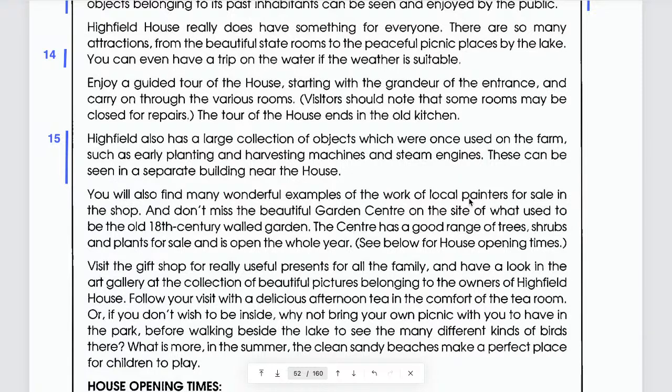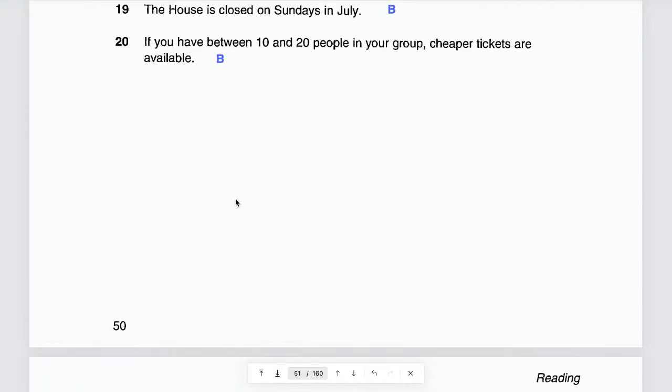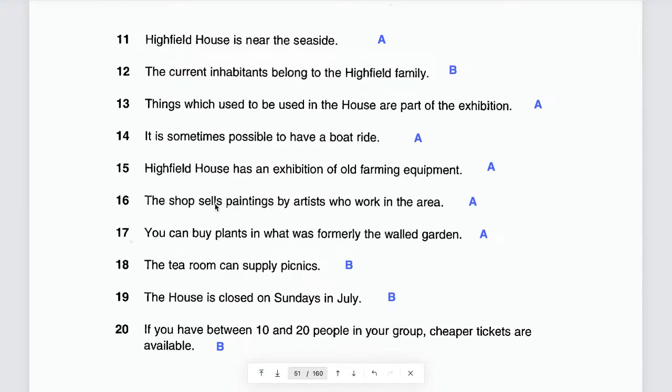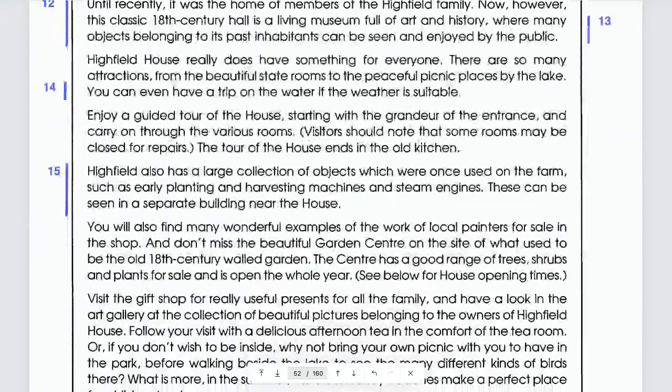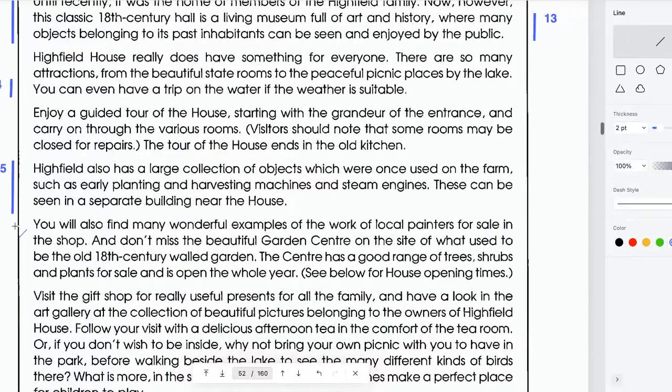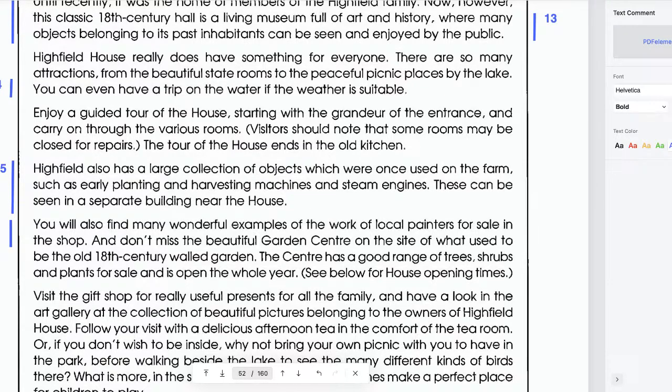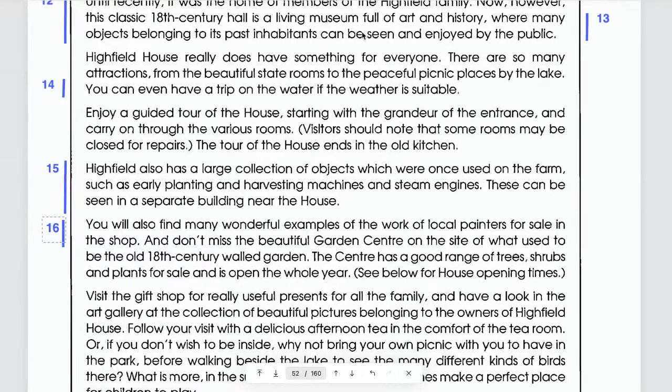Why do we know those are for sale? Because it's in the shop. We see the words for sale in the shop. For sale in the shop means the shop sells that or sells them. You understand? So exactly, that is the correct answer. That is number 16. Now you can mark that, and then you write 16. Okay, guys?